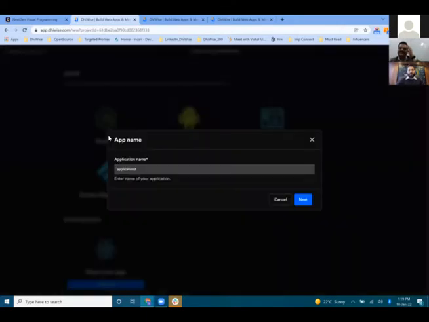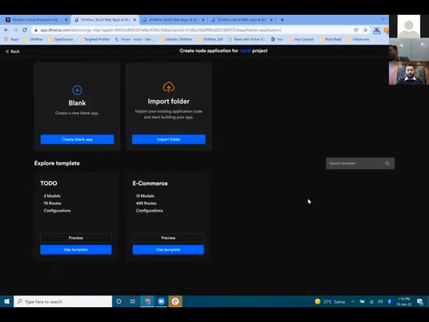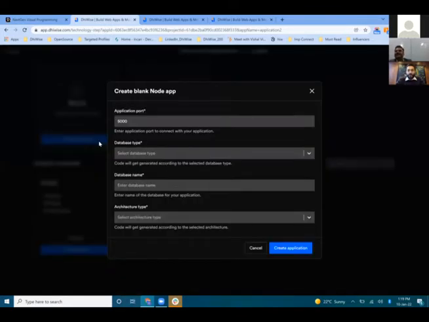The second part that we have is the backend. Now I can directly select my template, or I can go for my blank application, or if it's generated on the DhiWise platform, you can import your entire folder on the DhiWise platform. So after modification of the DhiWise code, you can still maintain your entire project on the DhiWise platform. We have that facility as well.